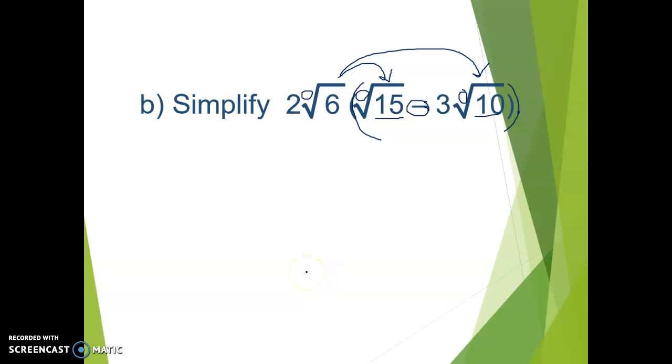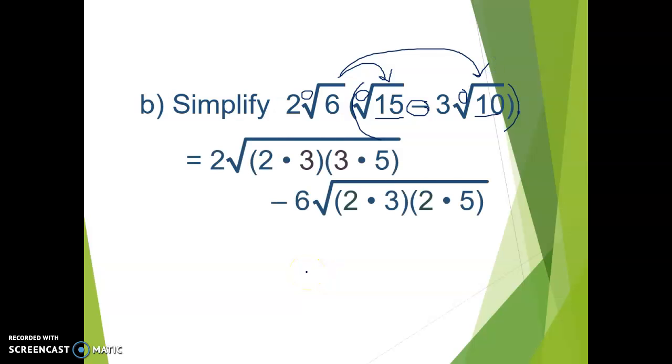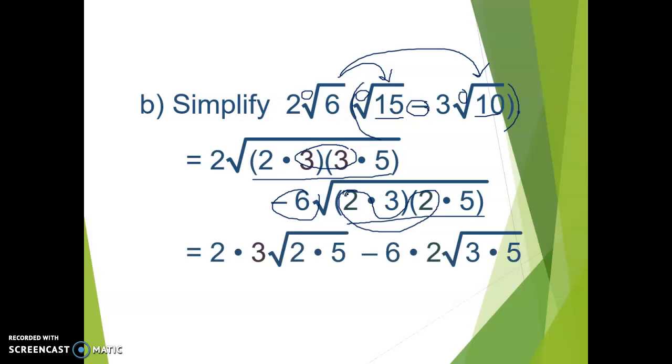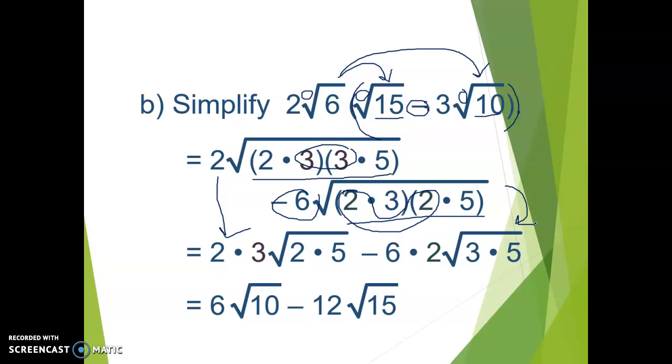And when we do that on this particular example, we get 2 times the square root of 6 times 15, which is written out in prime numbers here. And 2 times negative 3 gives us the negative 6. And square root of 6 times the square root of 10 is written out here in prime numbers. We're then going to simplify that. So I've got 2 3s here, so that will come out. And then I've got 2 2s, so those will come out. And what I end up with is 2 times 3 times the square root of 2 and 5. That's my first term. And my second term is negative 6 times 2, and then under the radical symbol, 3 times 5. The final answer then is 6 square root of 10 times 12 square root of 15.